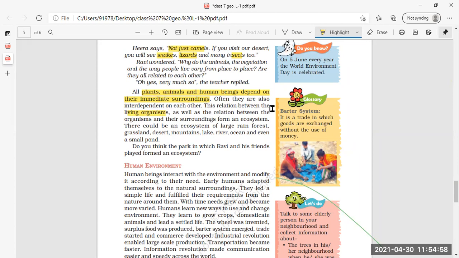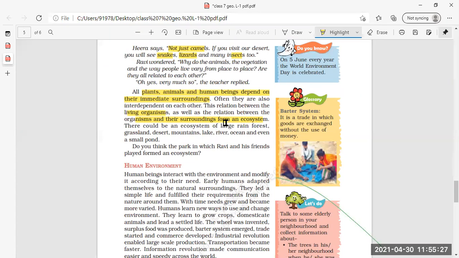So this relationship between the living organisms, ये relationship जो living organisms का है among themselves, as well as the relationship between the organisms and their surroundings form the ecosystem. Means इनका आपस में जो connection है, जो relation है, the relationship between the living organisms as well as the relationship between these living organisms and their surroundings.